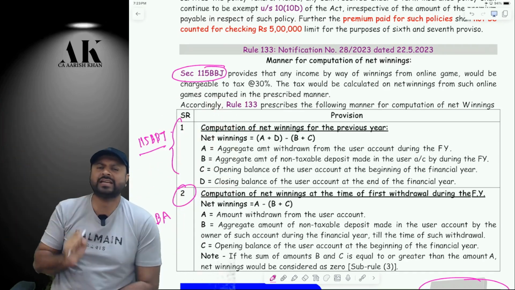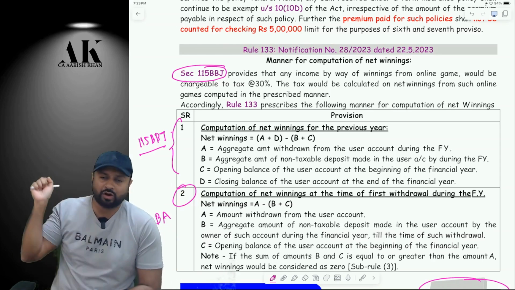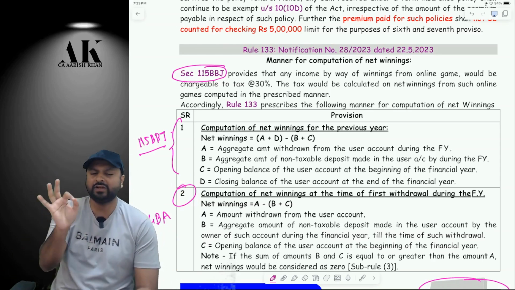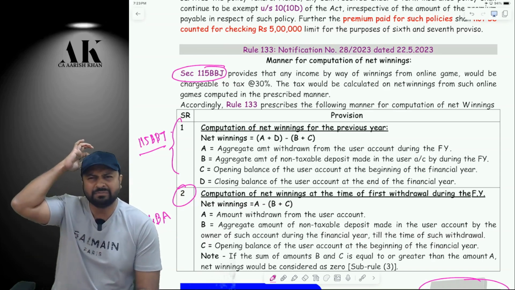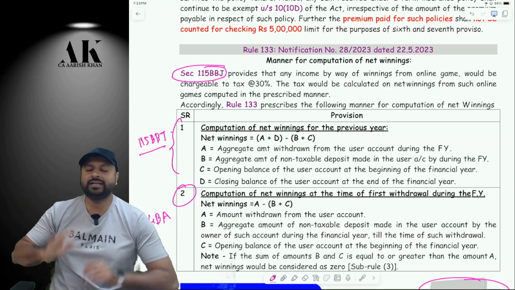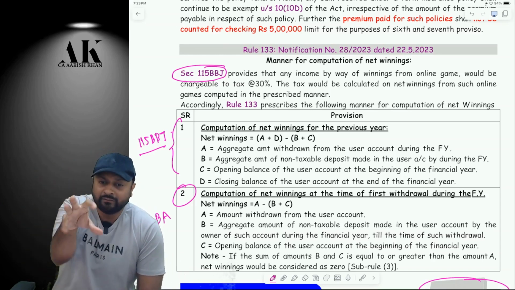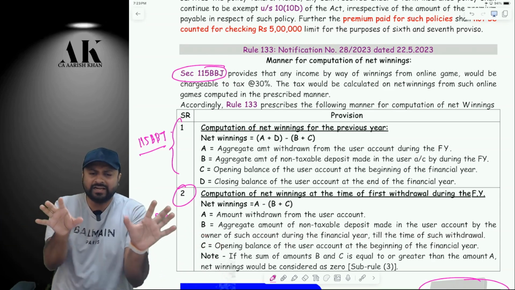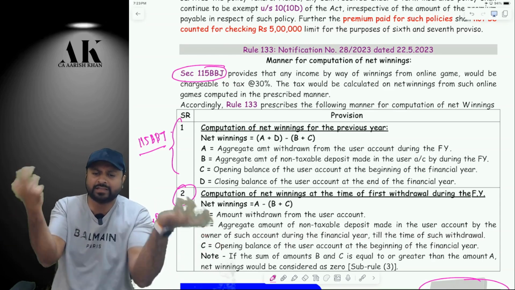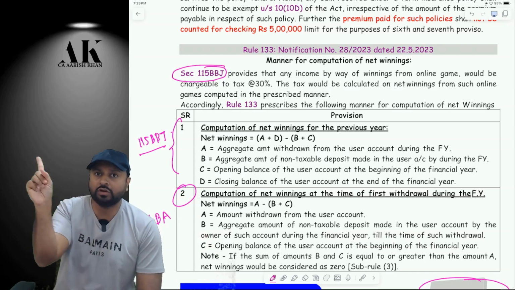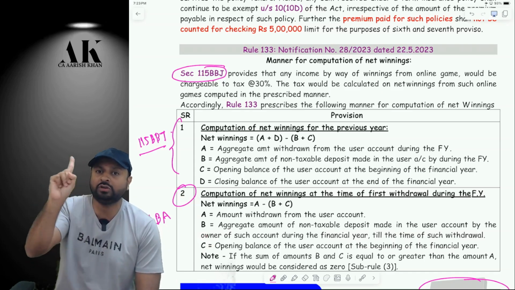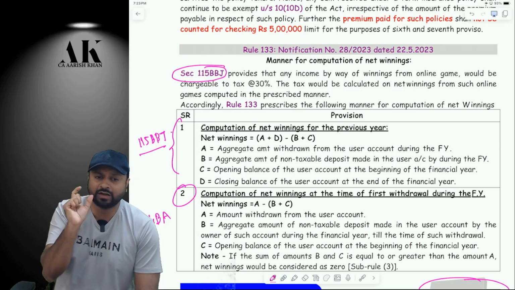Because if the department had said that the tax would be 30% of the amount withdrawn, listen carefully, all of you, then it is a very simple sentence. 30% of withdrawal means whatever you withdraw, you pay 30% tax on that. But the law is not using the words 30% of withdrawal. What is the law using? 30% of what? 30% of the net winnings.